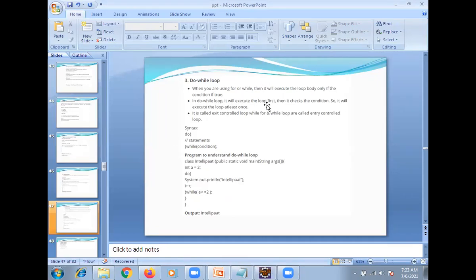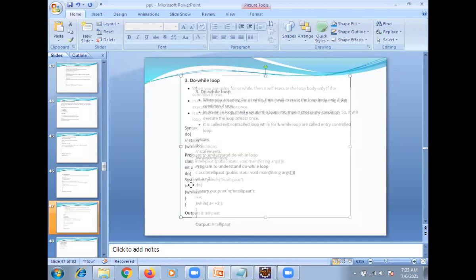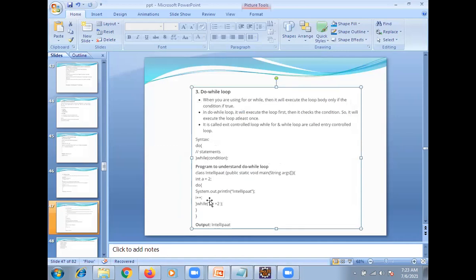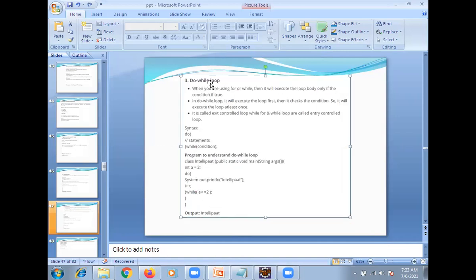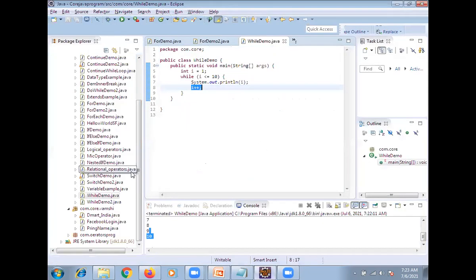In a do while loop, it will execute the loop first, then check the condition. So it will execute the loop at least once. It is called an exit controlled loop, while for and while loops are called entry controlled loops. So without checking any condition, it will do something first, and after that the condition will be checked. In the earlier case, the condition is checked first, and after that it increments. That is the major difference. You got it? Yes, sir.